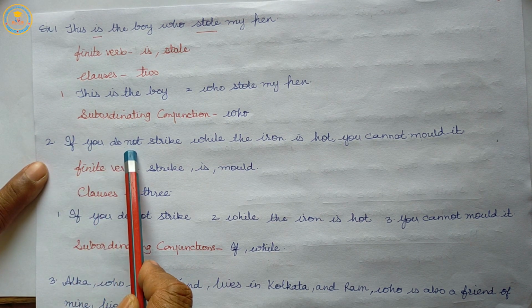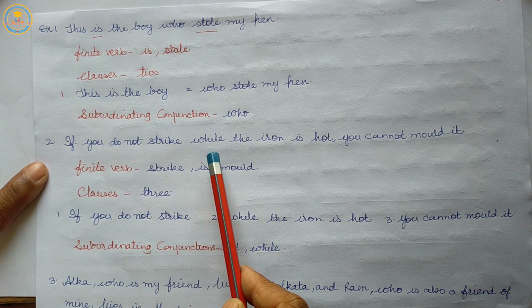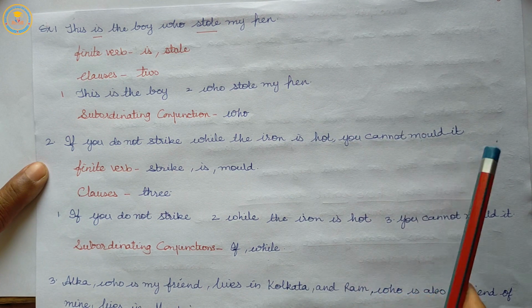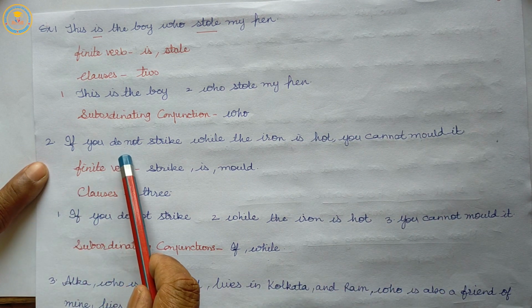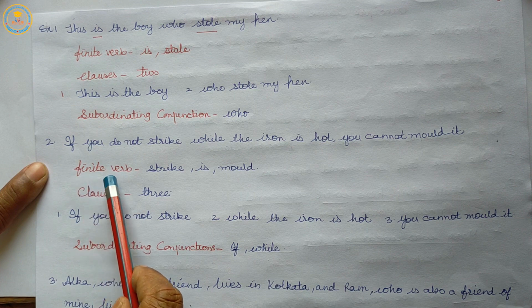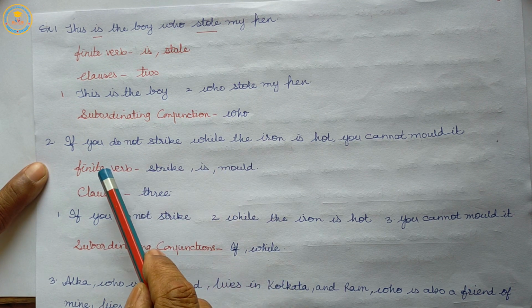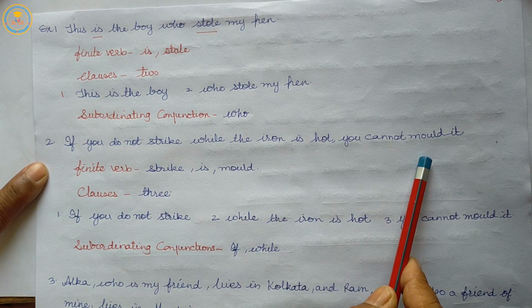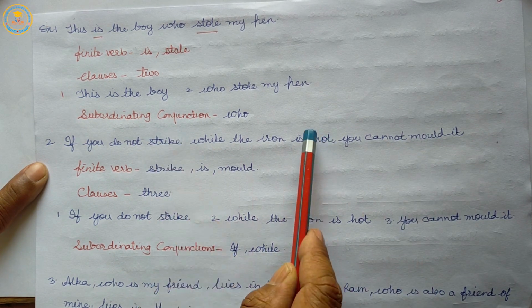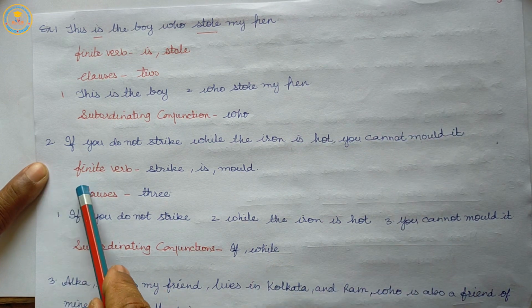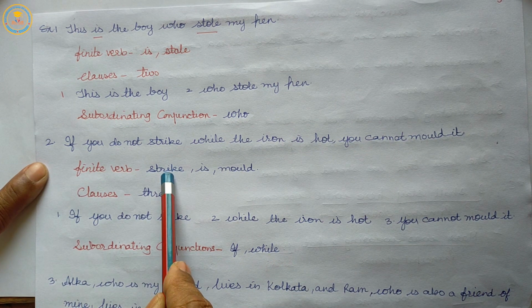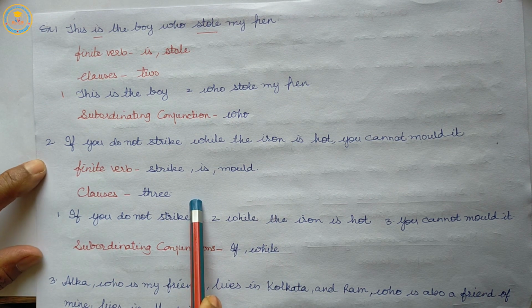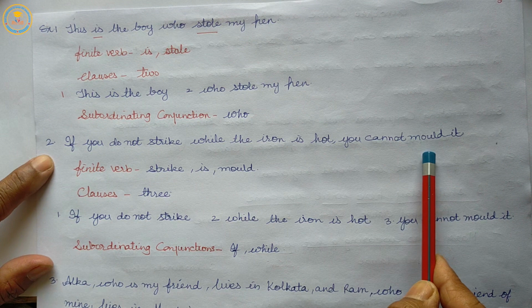If you do not strike while the iron is hot, you cannot mold it. Full stop. In this sentence, the finite verbs are strike, is, mold. So finite verbs are strike, is, mold. Clauses: three. In this sentence we are having 3 clauses.